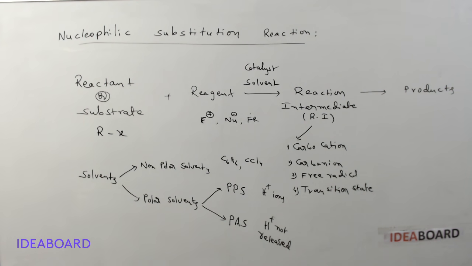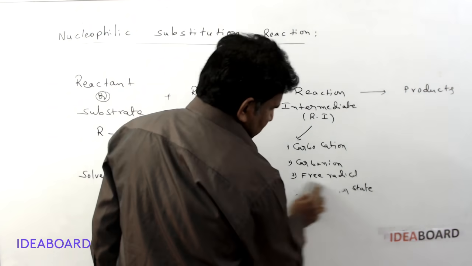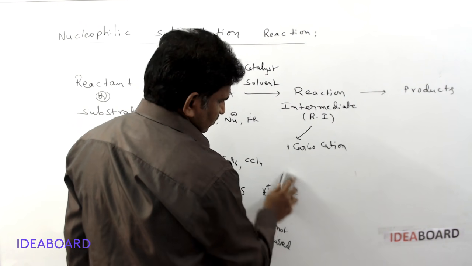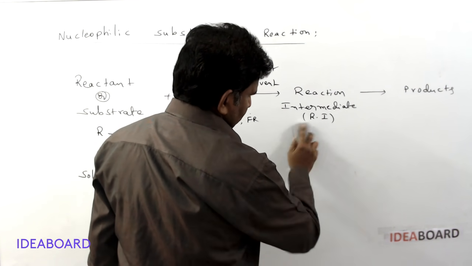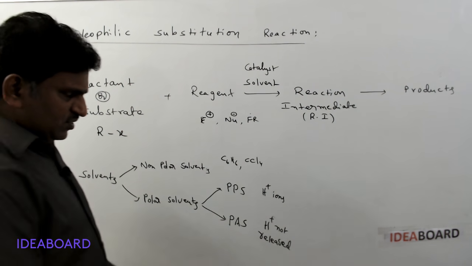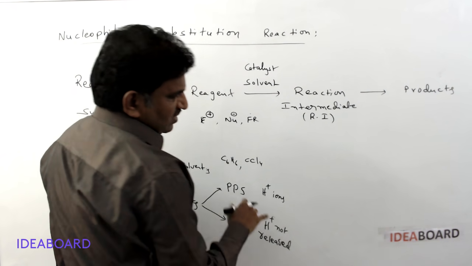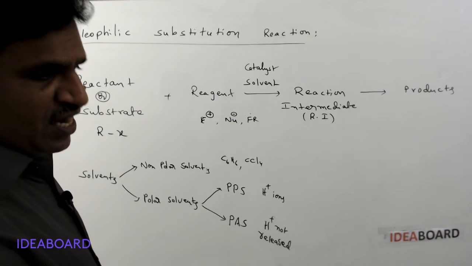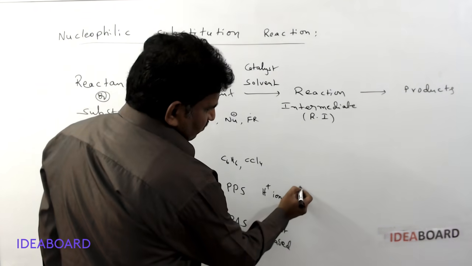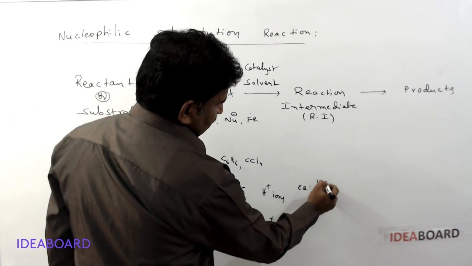Generally, which one will act as a polar protic solvent? I am arranging this. Polar protic solvent, you can remember easily, is when the hydrogen is attached to the more electronegative oxygen atom. An example for the polar protic solvents I am giving is H2O.